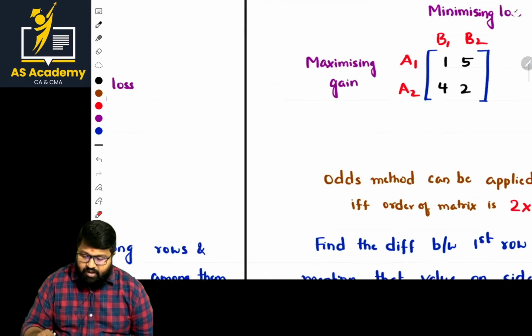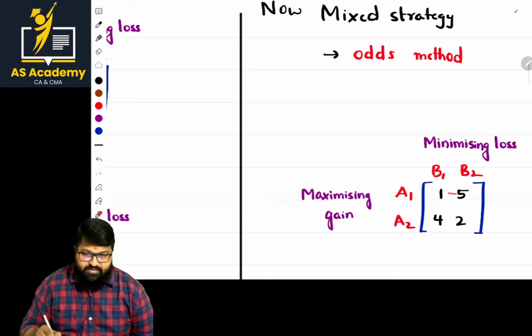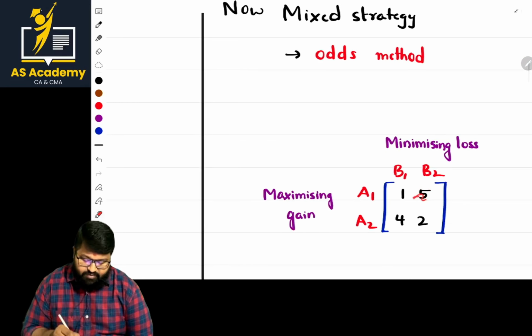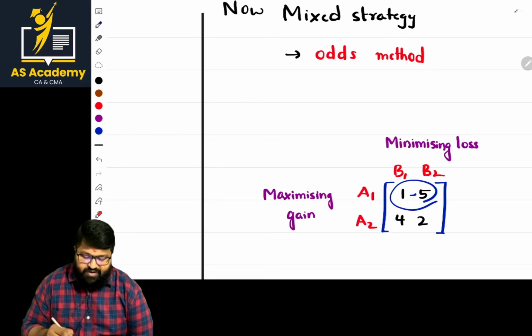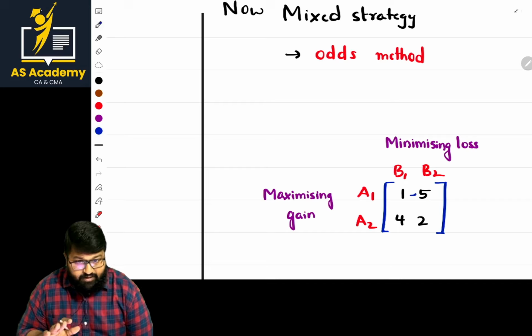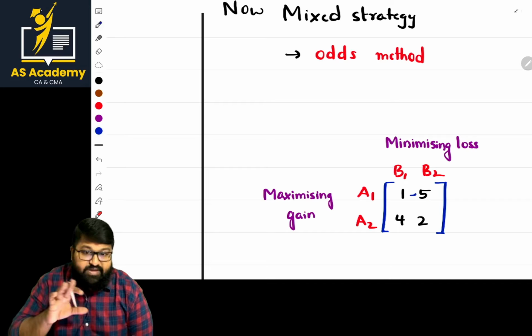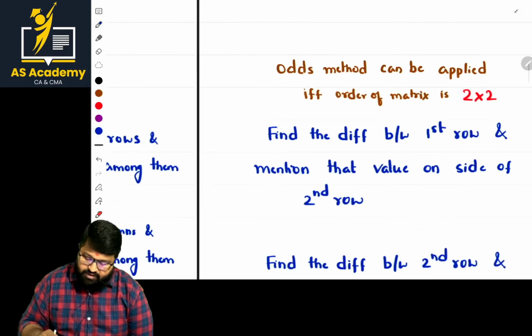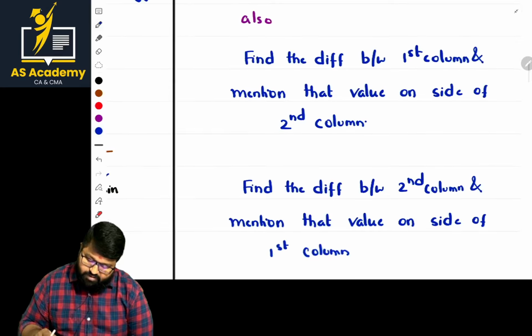Sir, one more thing, ma. Whenever there are different signs, find the value and take it as minus. For example, if it is given as minus 5, what is the difference between those two values? Minus 6. Am I right? Minus 6. Just write 6 there. That is important, you may not be aware of this point. That is most important. Now let us go step by step. Done. Okay.